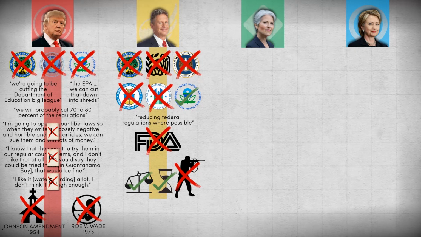On the Supreme Court, Johnson has said that he would fill the vacancy with someone who views the Constitution from a perspective of original intent. Bill Weld, Johnson's running mate, has praised Obama's nominee Merrick Garland, saying that he would have been a good pick.